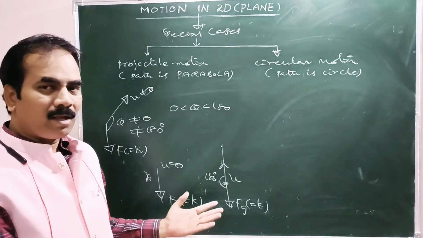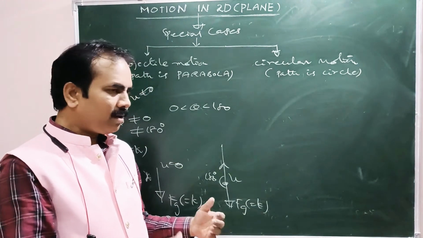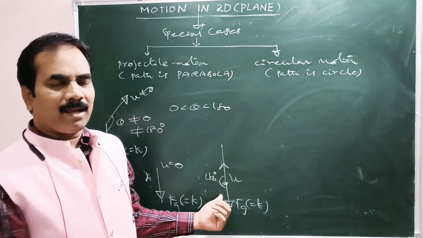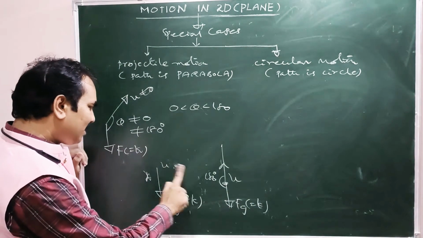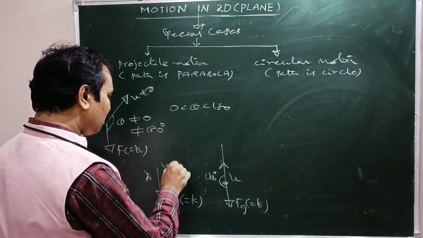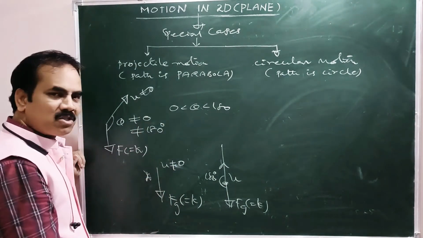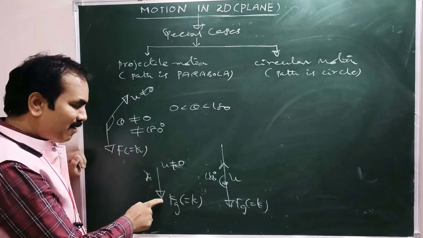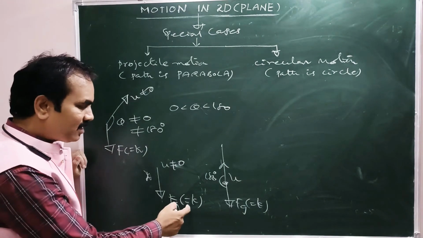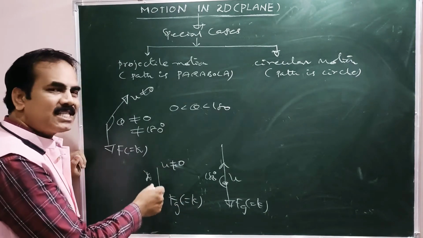Why? Because this is a vertically projected body. It could not be a projectile. Similarly, if the particle is projected vertically downwards with initial velocity not equal to 0 and is acted upon by constant gravity, Fg constant, this is also not an example of a projectile.